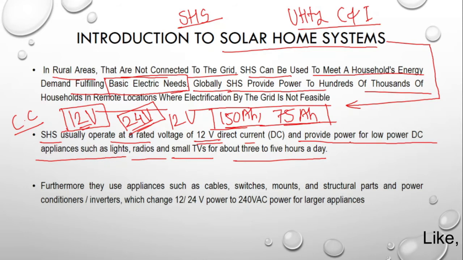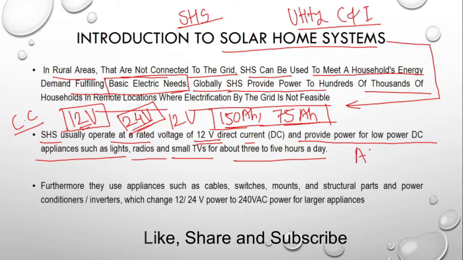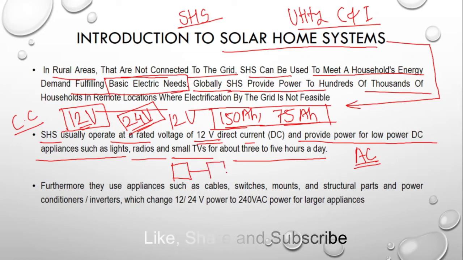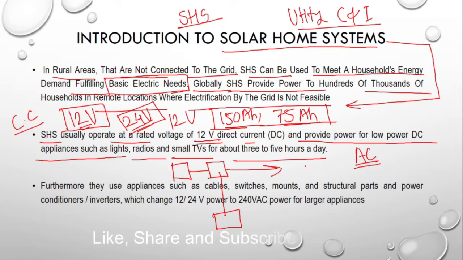In some cases, if I don't want the alternating form of electricity, we can avoid the inverter in the solar system. We use just solar panels, giving power to the charge controller. From that we store the power in the batteries as per the requirement, and further connections go to the DC fan, DC TV and other DC appliances. Since we are avoiding the inverter, the cost of the system is drastically reduced.